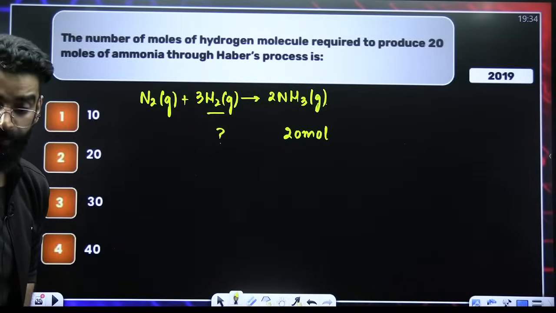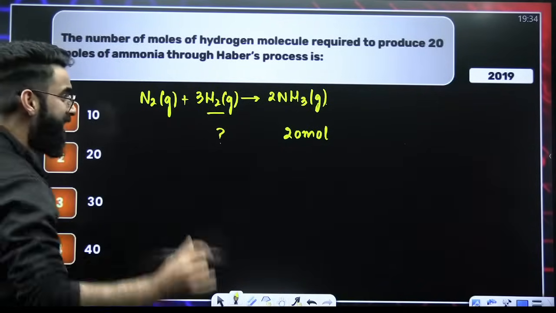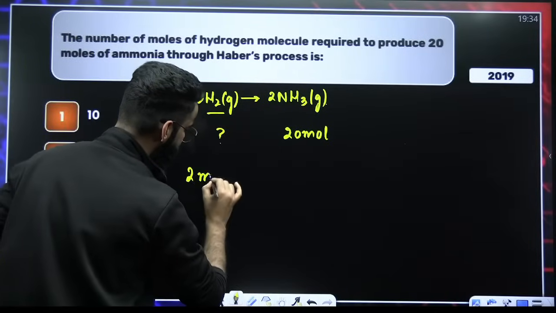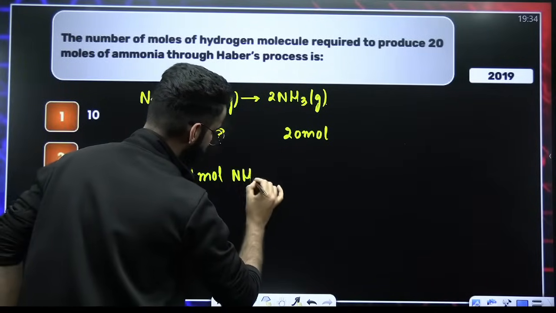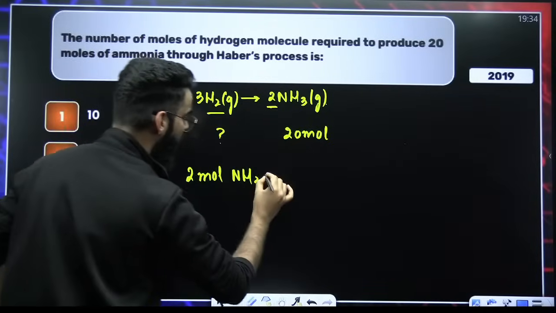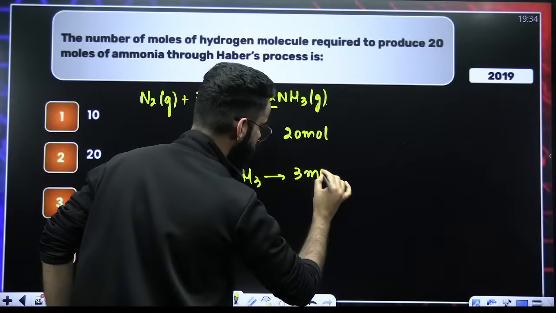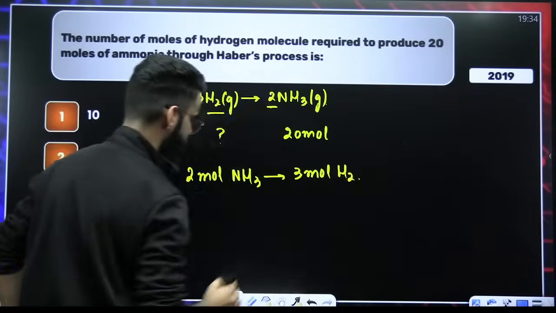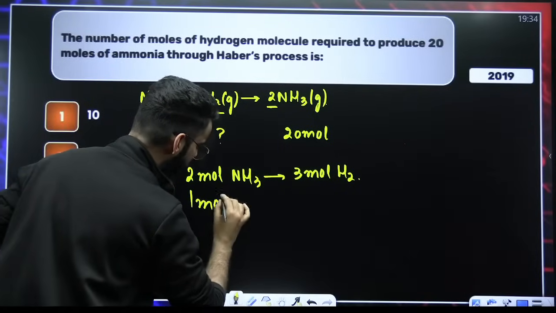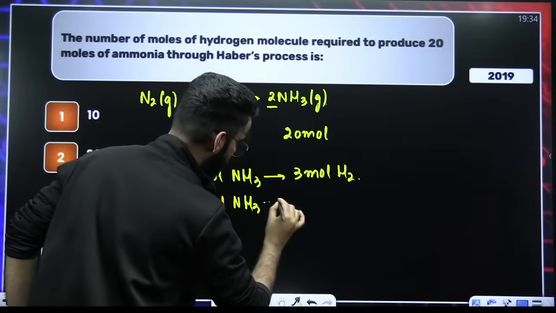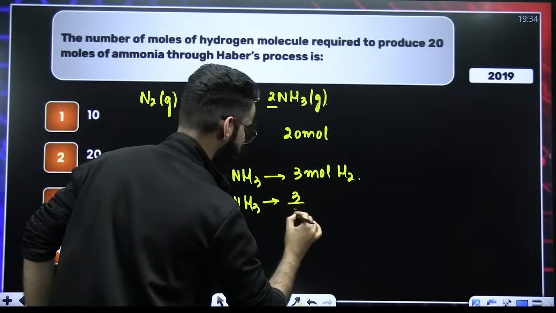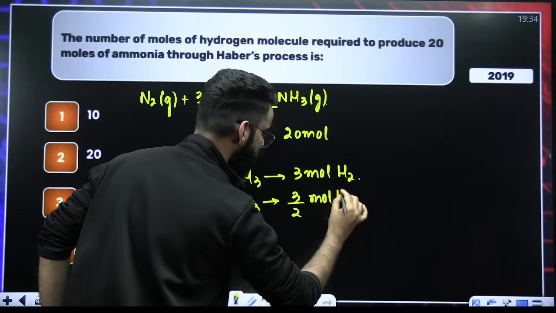That's something I'm supposed to calculate. Isn't it simple again? Can I say 2 moles of NH3? As per stoichiometry, 2 moles of NH3 are formed from 3 moles of H2. Therefore, 1 mole of NH3 is formed from 3 divided by 2 moles of H2.